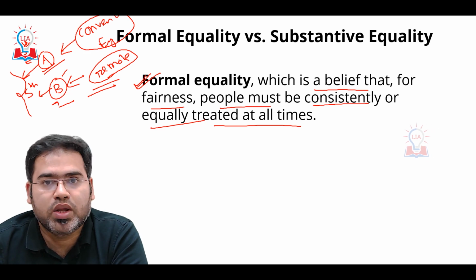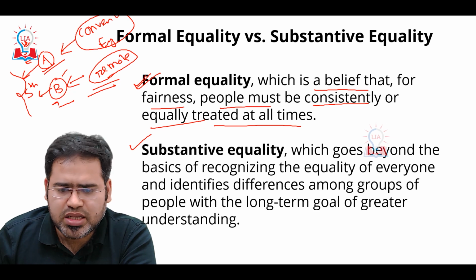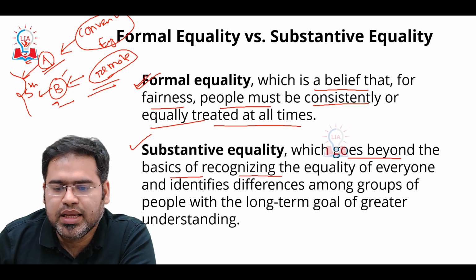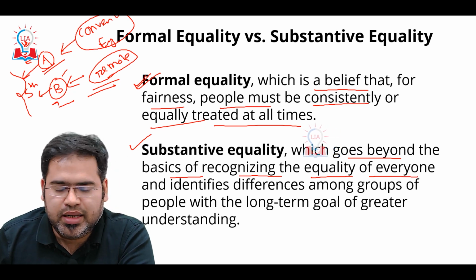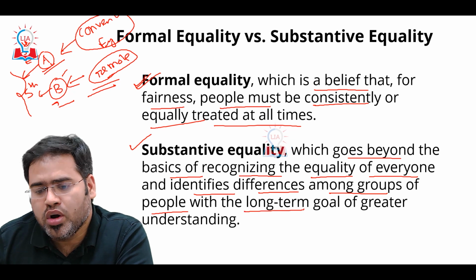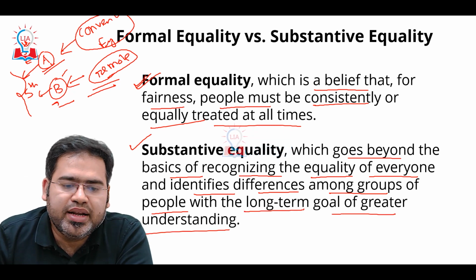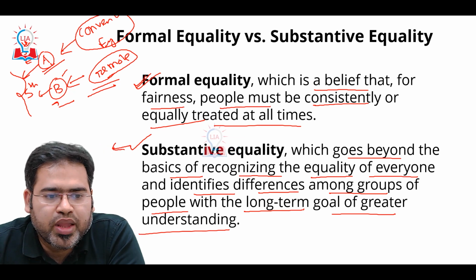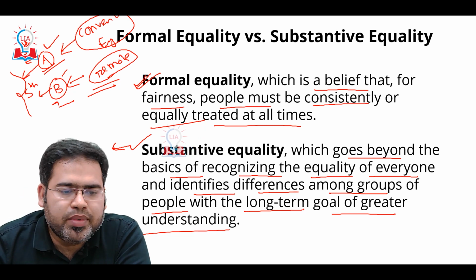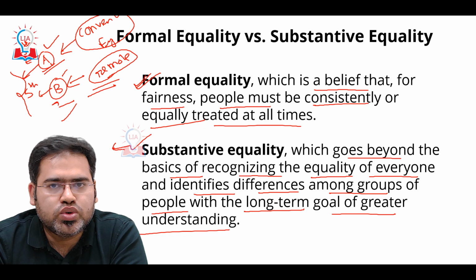That is formal equality. Now coming to substantive equality. Substantive equality goes beyond the basics of recognizing the equality of everyone and identifies differences among groups of people with the long-term goal of greater understanding. That means substantive equality is going to check the background also. It is going to check what is the background of student A, what is the background of student B, and then only we are going to make differences.